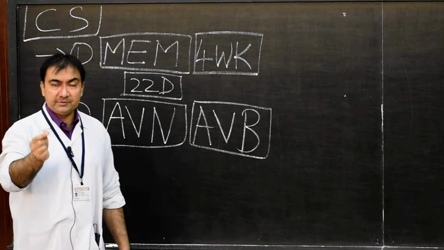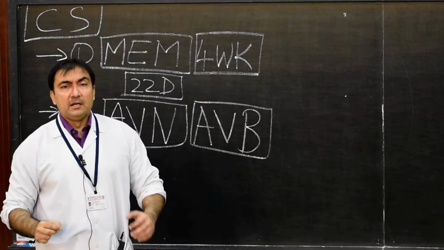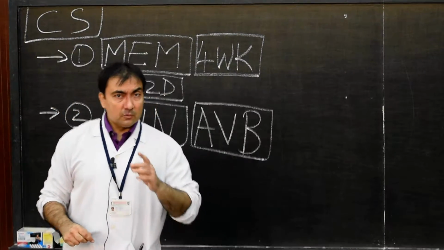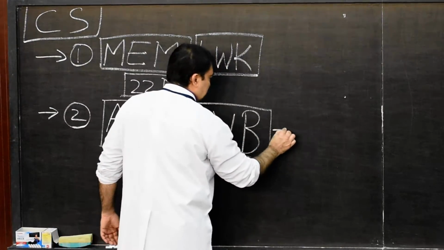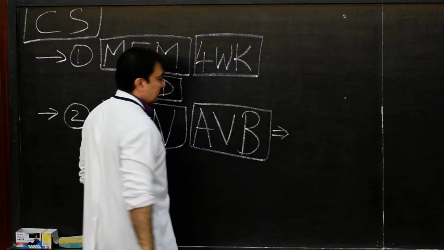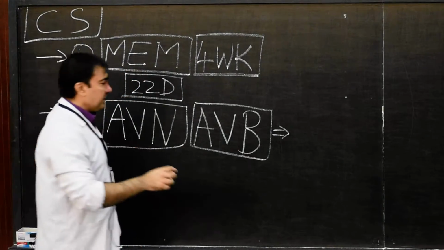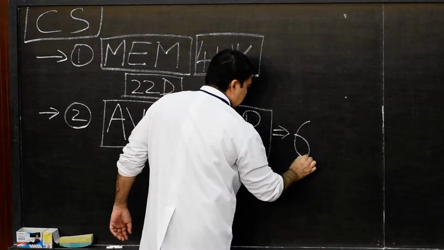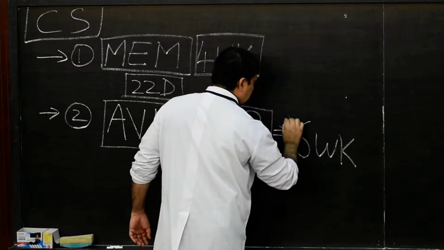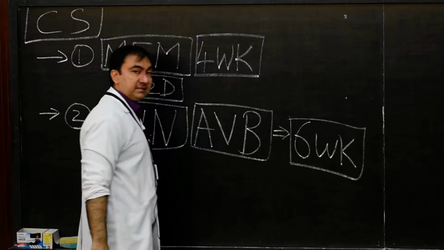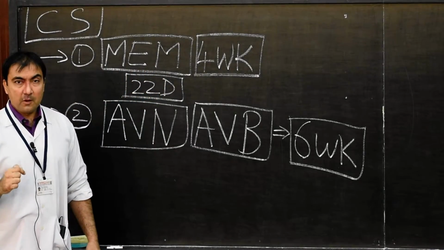This is often asked in MCQs and 1 mark questions. Both the structures will develop exactly at the 6th week of intrauterine life. 6th week. Please note it down.